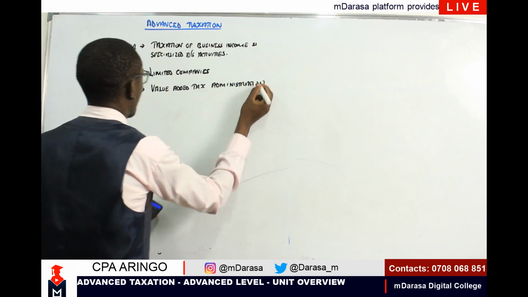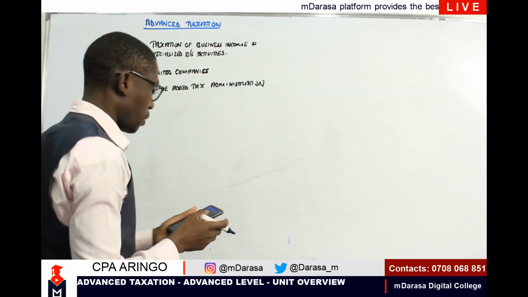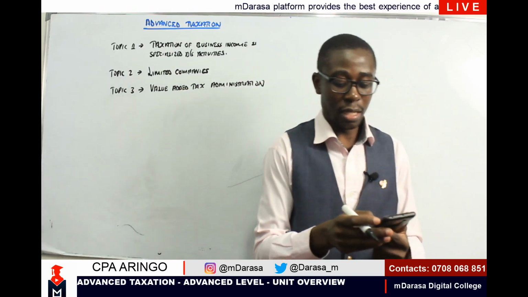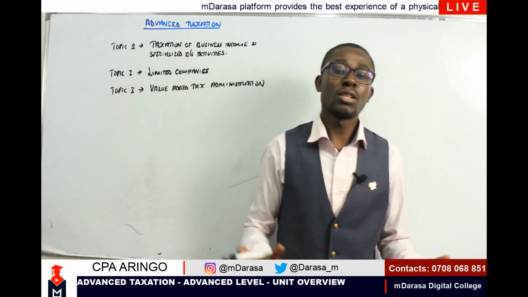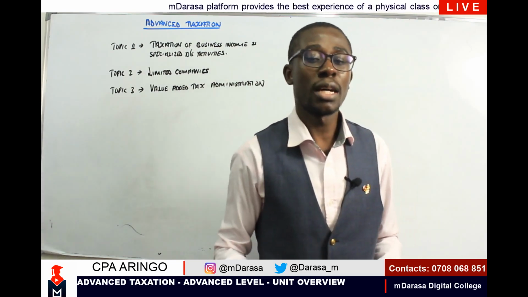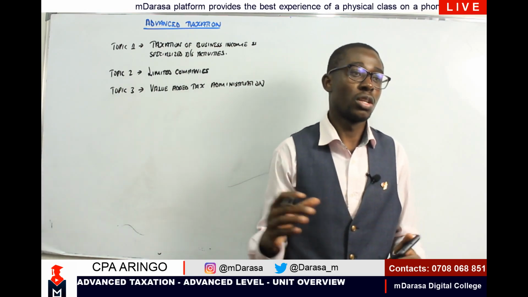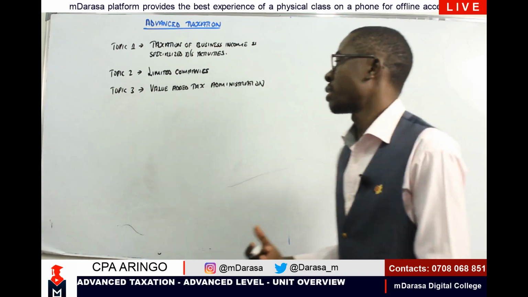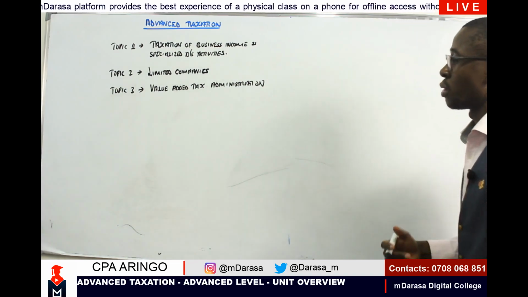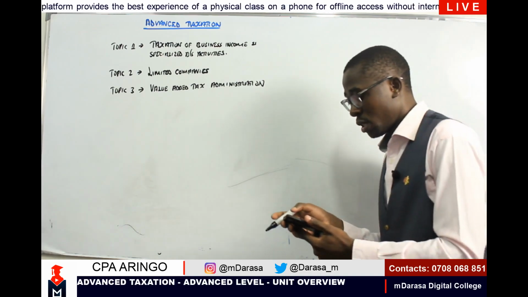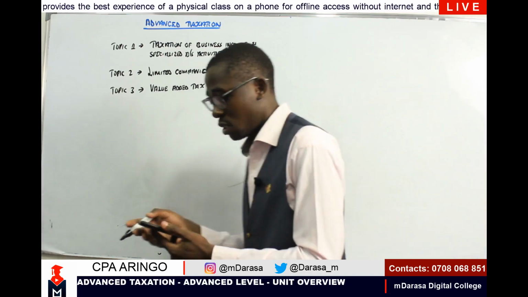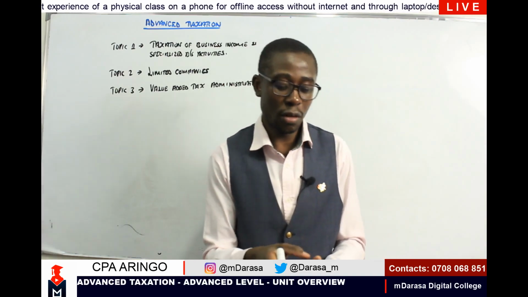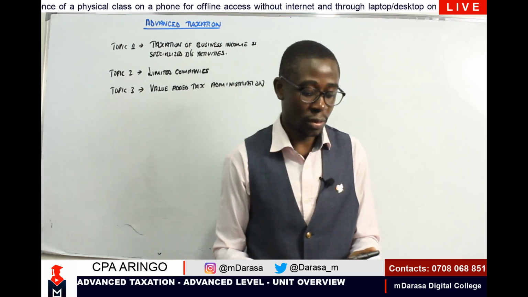We will cover VAT in topic number 3, and you are going to look deep into VAT. The beauty of it is that we'll also look at the restriction component of VAT, how to restrict some values whenever we are handling VAT, that is, the restriction of input tax claimable.